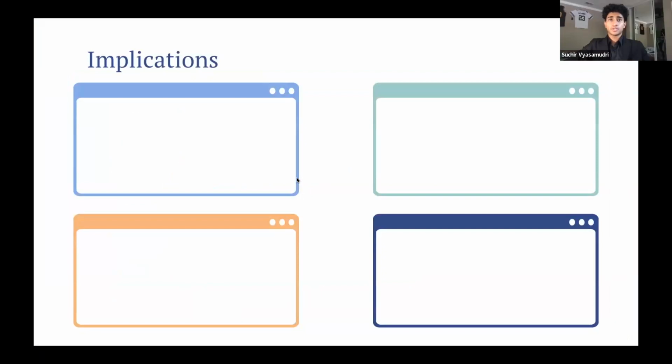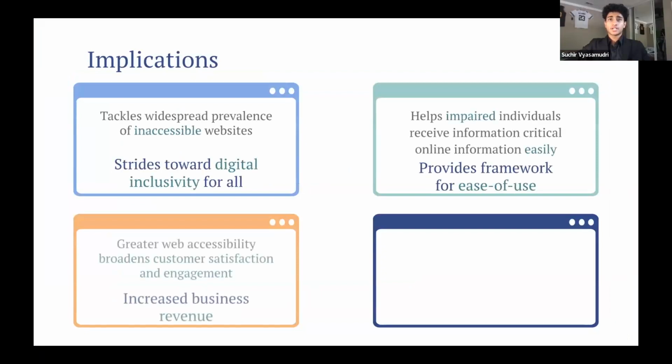So what are the future implications of our research? In the real world, such automated violation correction methods could easily be adapted into a graphic, web-based tool to enable website designers to easily test their website for accessibility and efficiently implement necessary corrections to establish fully accessible websites. Our research takes strides towards digital inclusivity for all by tackling the widespread prevalence of inaccessible websites.